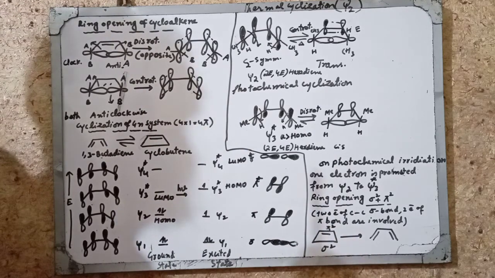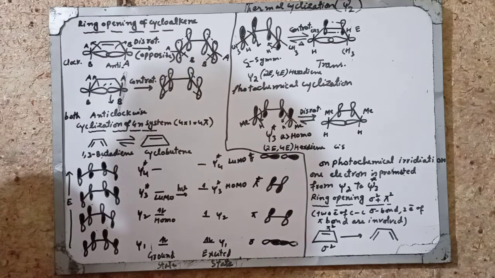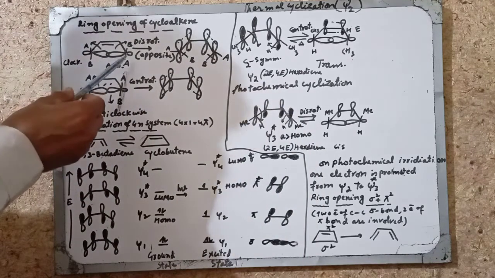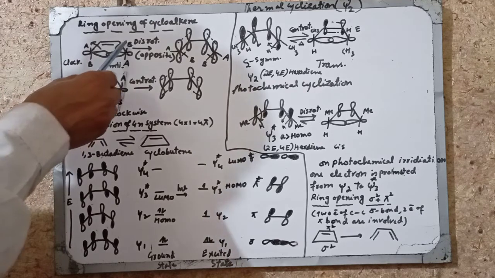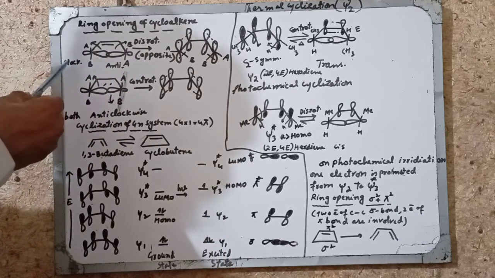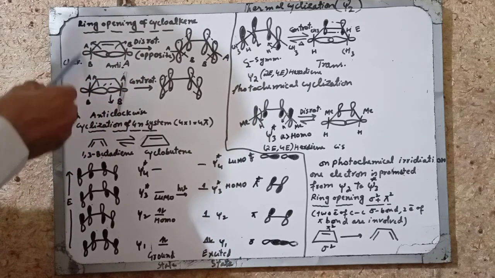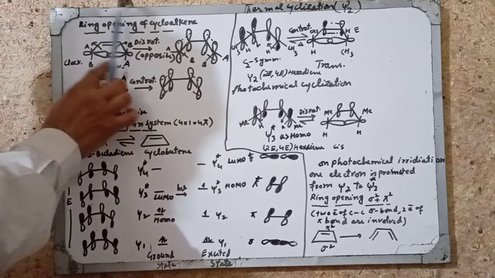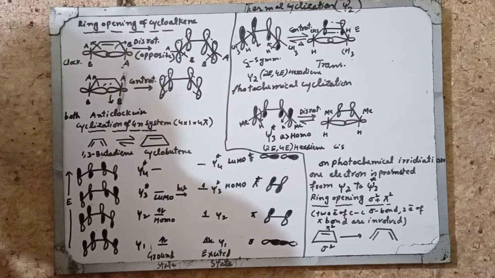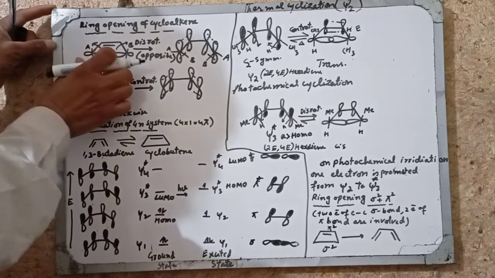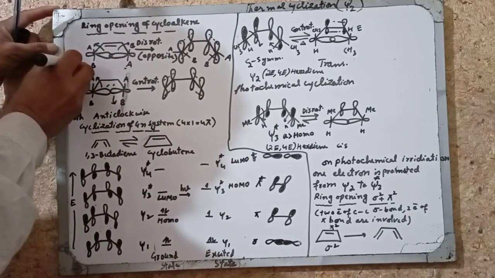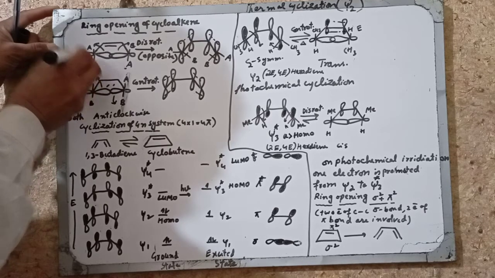Today we are studying ring opening reaction of cycloalkenes. This is a cyclobutene. When these p orbitals, one of them moves clockwise and the other moves anti-clockwise, in opposite directions. This rotation is called disrotatory motion of orbitals.